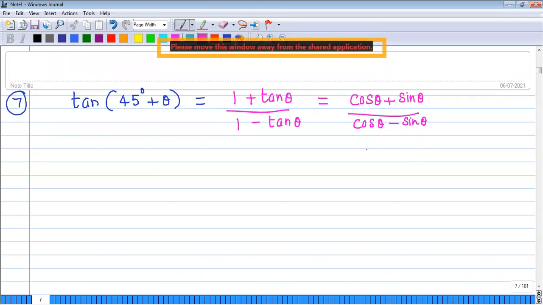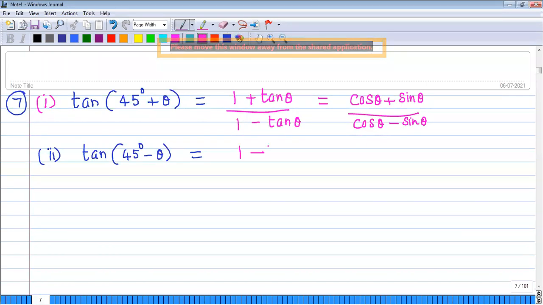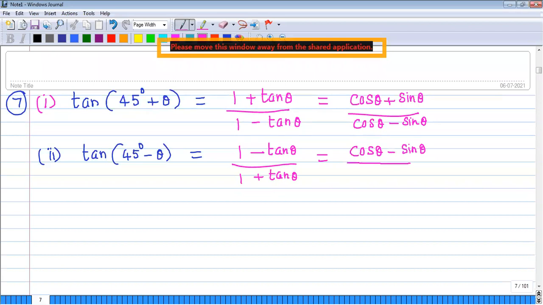Now, the eighth one, the second one: tan of 45 degrees minus theta. That is (1 minus tan theta) by (1 plus tan theta), which equals (cos theta minus sin theta) by (cos theta plus sin theta).